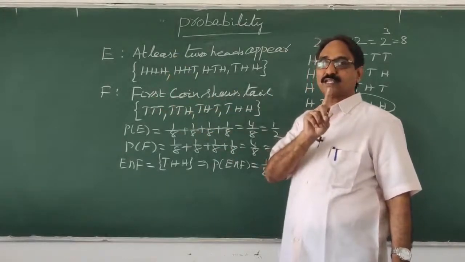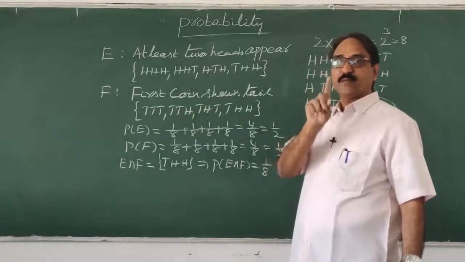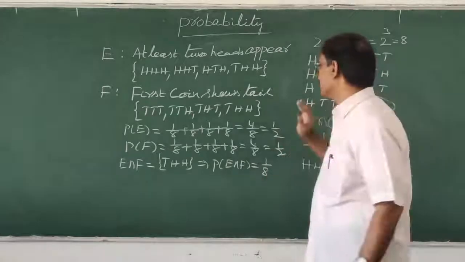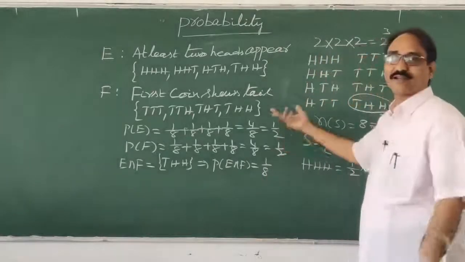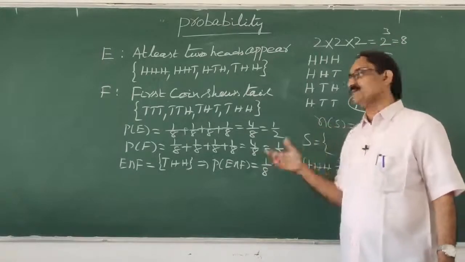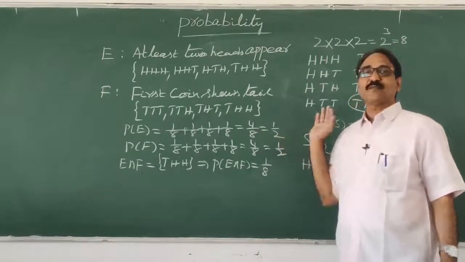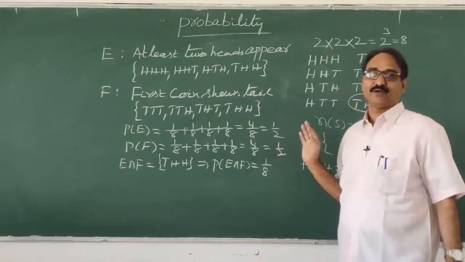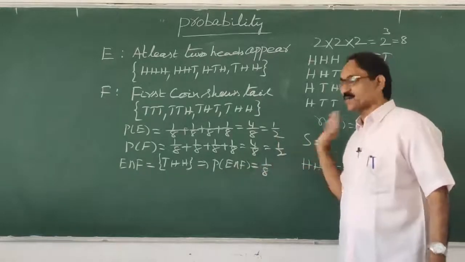Find the probability of E only, I have already given it: 1 by 2. Correct? So the probability of E is directly 1 by 2. The probability of F is also 1 by 2. The probability of the common part is 1 by 8.